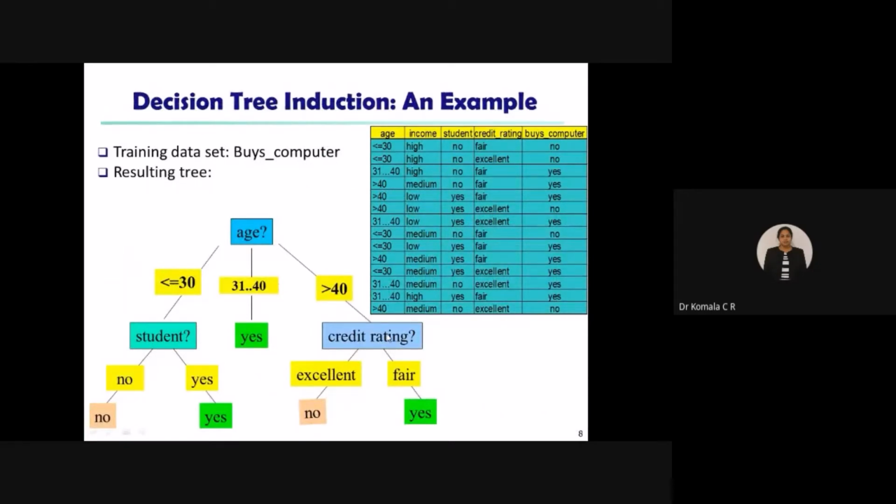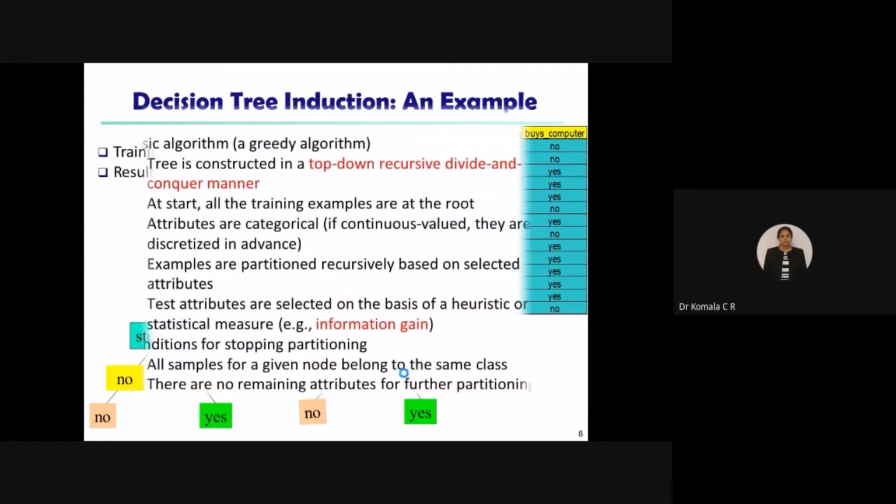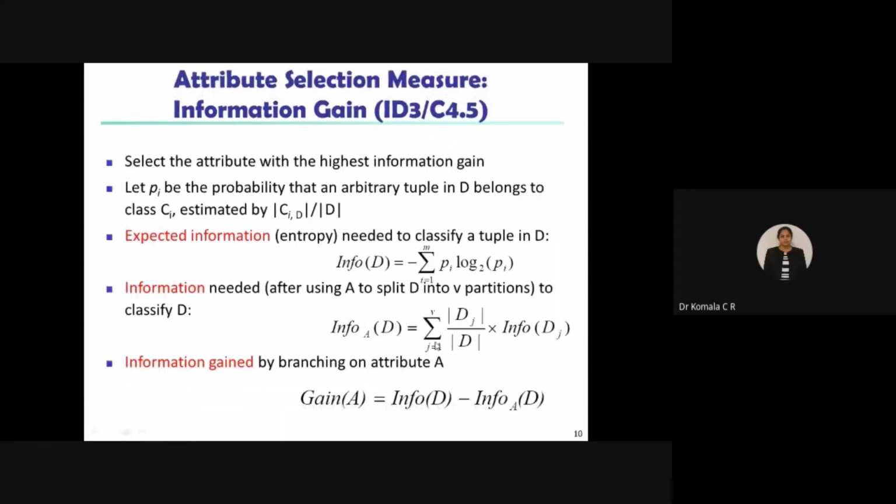Credit rating, how many partitions do you have? Excellent and fair. So based on this, you are going to calculate Info A of D. I'll call this gain as A. Okay, the same way, A can be with respect to student or with respect to credit rating, whatever you want to consider. So one by one you can evaluate. So for j equal to 1 to V. For example, for credit rating I can go for V as 2. One is excellent and the second is fair, something like that.